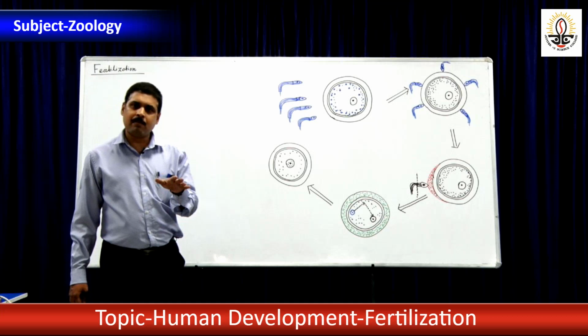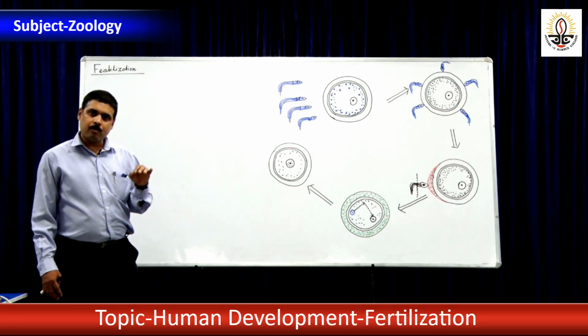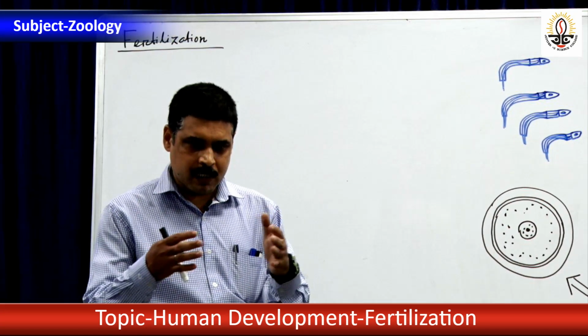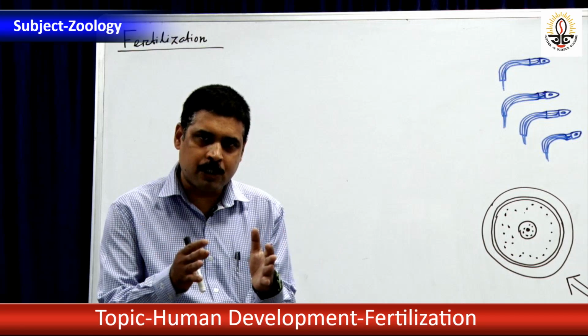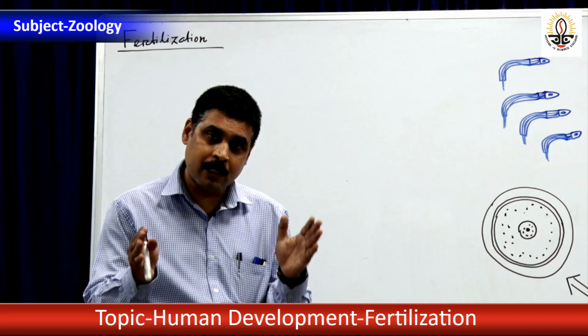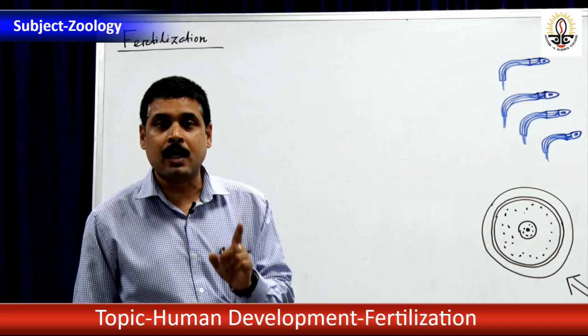Gametes are haploid, so the diploid chromosome number has to be restored. In this process there will be fusion of the haploid gametes so as to restore the diploid set of chromosomes in the zygote. That is what is known as fertilization.